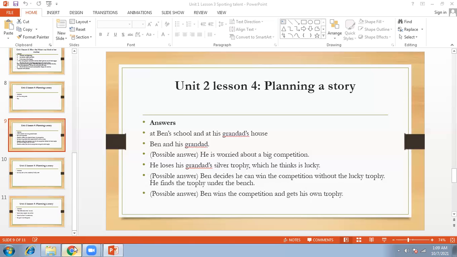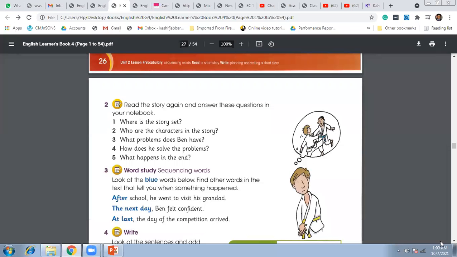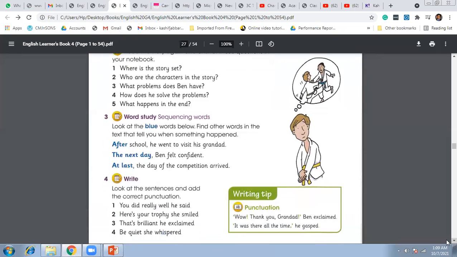All right, let's move on. Then you see question number 3 here. Look at the blue words below and find other words in the text that tell you when something happened. So these are the words in blue you can find: after school, right? After Fajr, after Dohor. This is how they're telling us the time sequence.